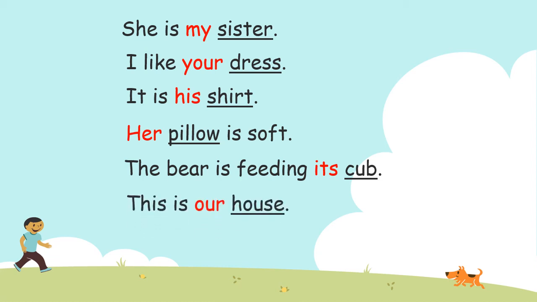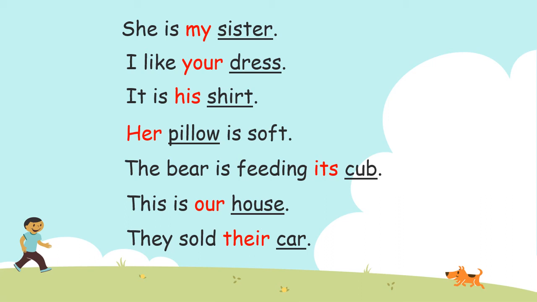This is our house. Whose house? Our house. It belongs to us. So, it is showing the ownership of the house. So, our is the possessive adjective. They sold their car. Whose car? Their car. Their is showing the possession of the car. So, their is the possessive adjective.